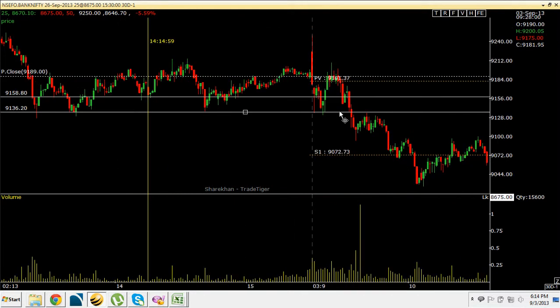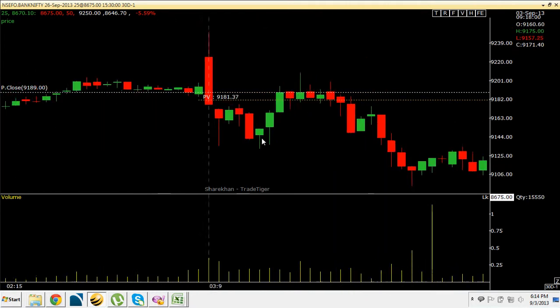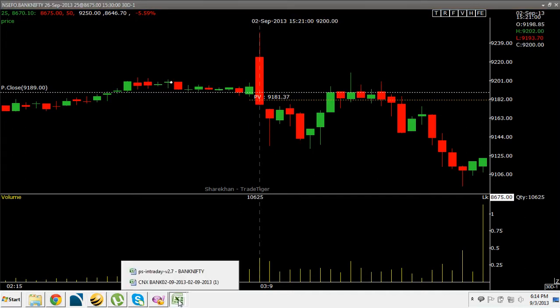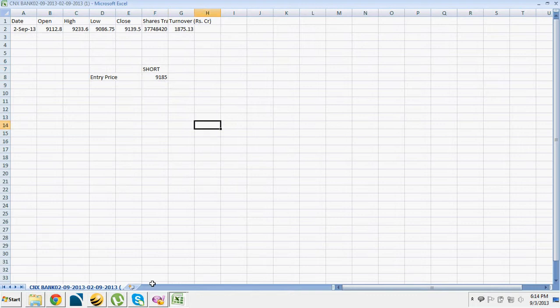So in the first 1 minute, we took this entry at the first 9:15 itself. That's about 9185. So let me take the entry price as 9185. So let me put this for you. Entry price 9185, and we have gone short because that is the price which has got triggered.